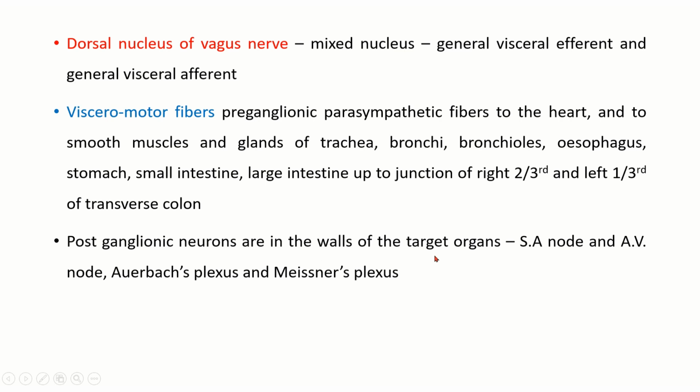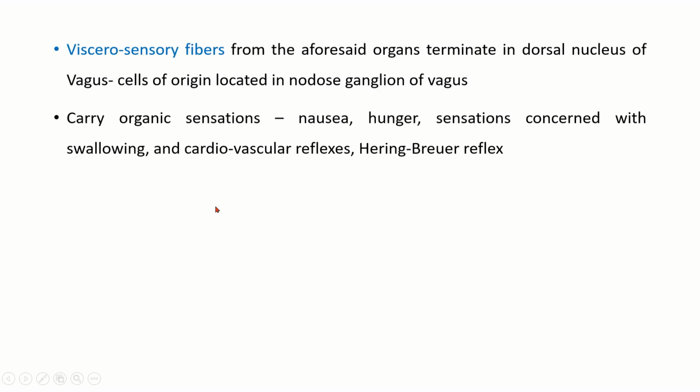Postganglionic neurons are in the walls of the target organs. For example, SA node and AV node of heart, Auerbach's plexus and Meissner's plexus of intestines. Viscerosensory fibers from the foregut organs terminate in the dorsal nucleus of vagus. Cells of origin are located in the nodose ganglion. They carry the organic sensations like nausea, hunger, sensations concerned with swallowing, cardiovascular reflexes, and the Hering-Breuer reflex. This Hering-Breuer reflex will alter the tidal volume, which is mediated through stretch receptors and irritant receptors.